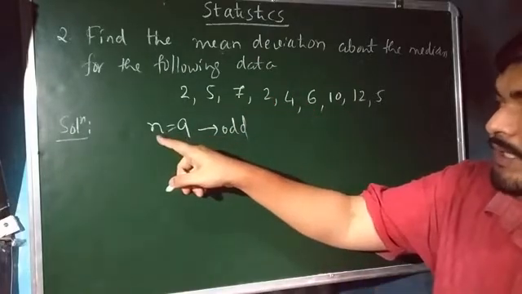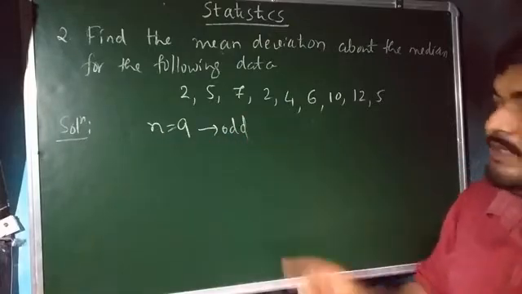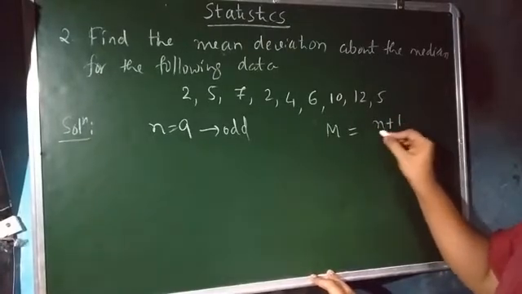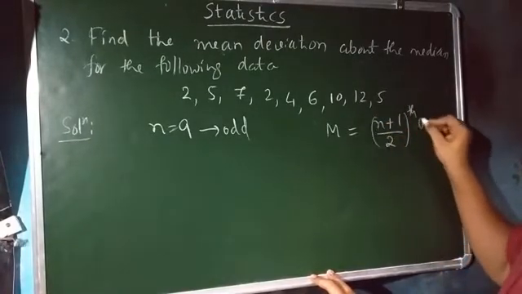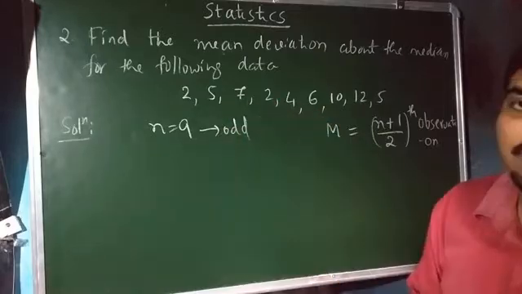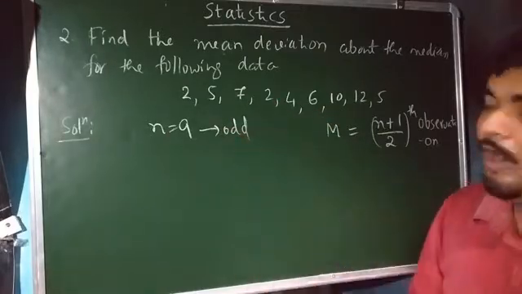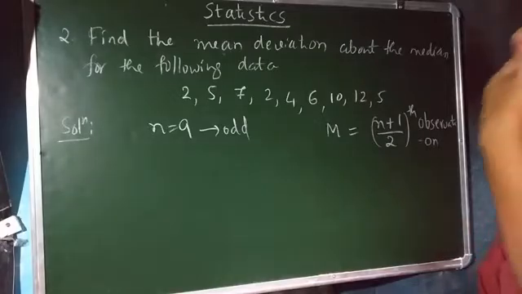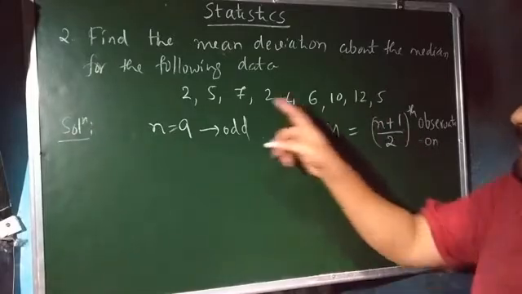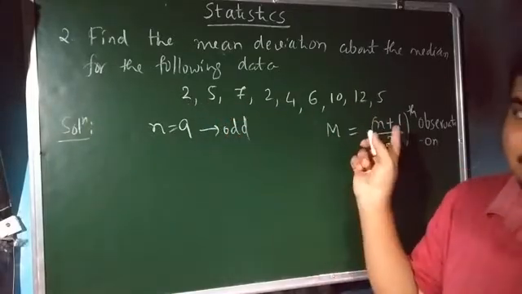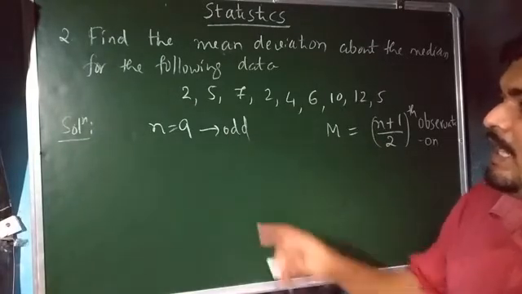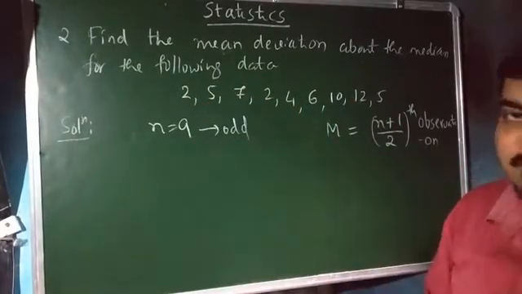For the convenience, we know that if the number of observations are odd in number, then median is given by this formula, that is n plus 1 divided by 2th observation, isn't it? This one is the formula for calculating median for the ungrouped data points if the data points are odd in number. So here your task is to find out the median. Substitute n is equal to 9 after writing the data points in the ascending order or in the descending order.